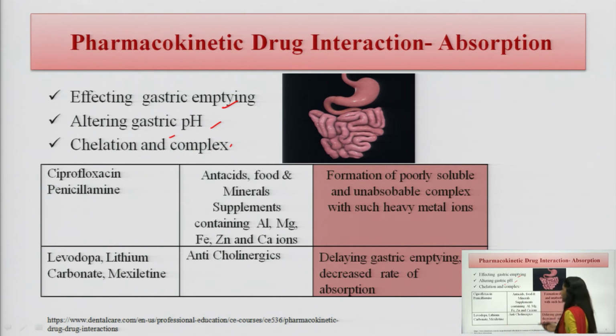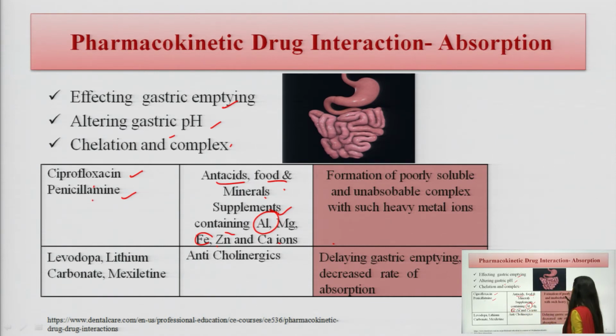So, there are two examples we have taken here. One is ciprofloxacin and penicillamine when they are interacting with antacids, foods, or any of the mineral supplements containing metals such as aluminum, magnesium, iron, zinc, calcium ions. What happens? The mechanism at work is chelation and complex formation. This is causing the chelation of ciprofloxacin and penicillamine.